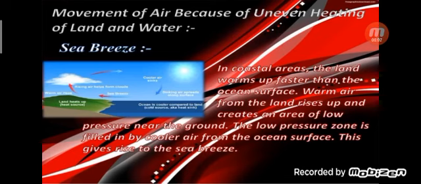Sea breeze. What is sea breeze? In coastal areas, the land warms up faster than the ocean surface. Warm air from the land rises up and creates an area of low pressure near the ground. The low pressure zone is filled in by cooler air from the ocean surface. This gives rise to the sea breeze.